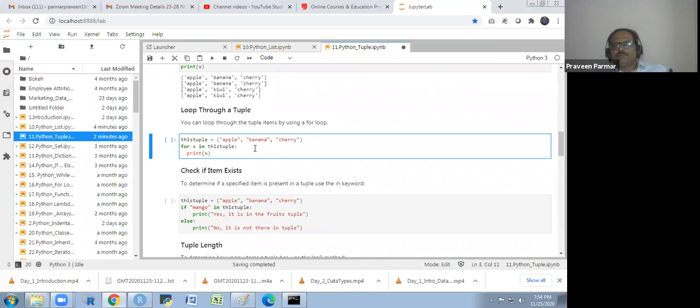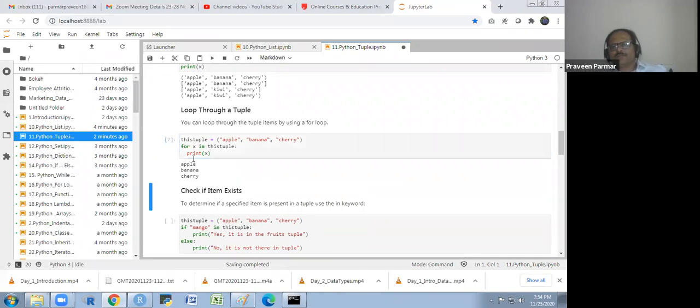This tuple, I'm making a loop through the tuple. So the same as we have done in the list. So for x in this tuple, print x, so it will be in vertical format. You will get this whole thing.